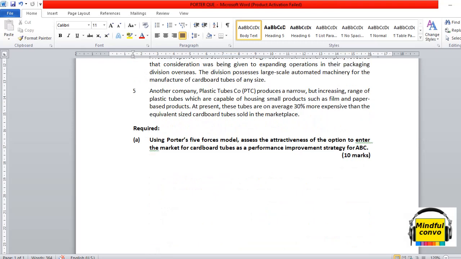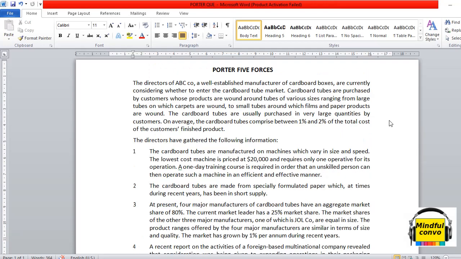So here it is required: using Porter's 5 Forces model, assess the attractiveness of the option to enter the market for cardboard tubes as a performance improvement strategy for ABC company. Now we have to keep in mind that we have to frame the answer considering all the segments of Porter's 5 Forces model.